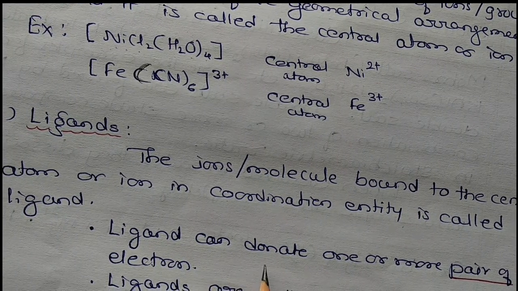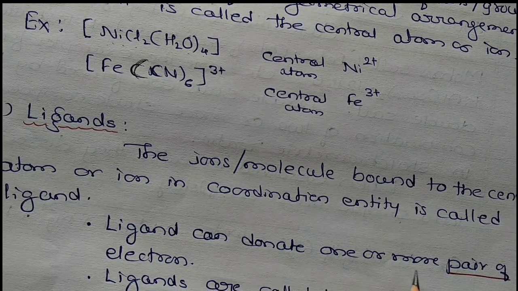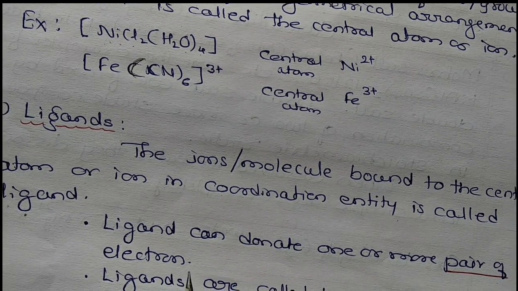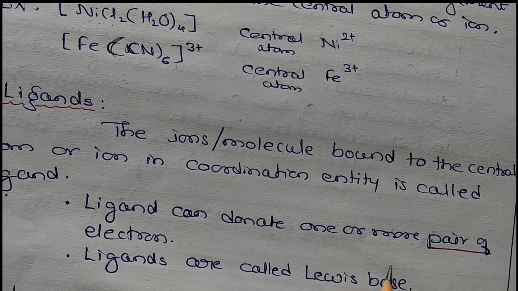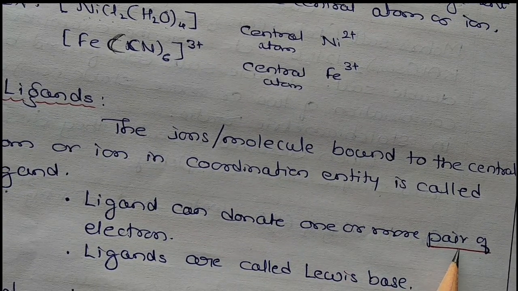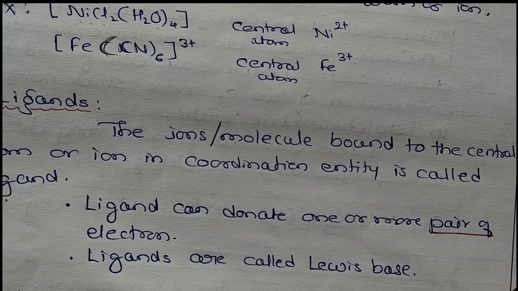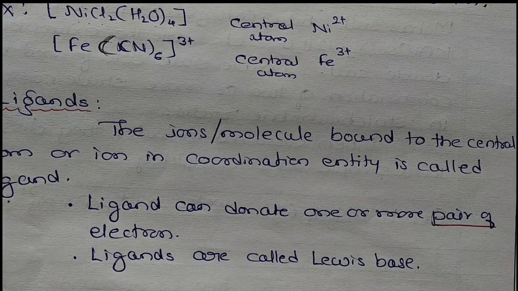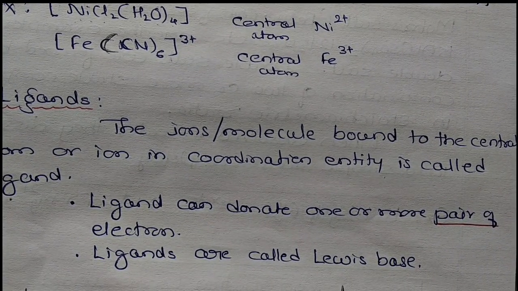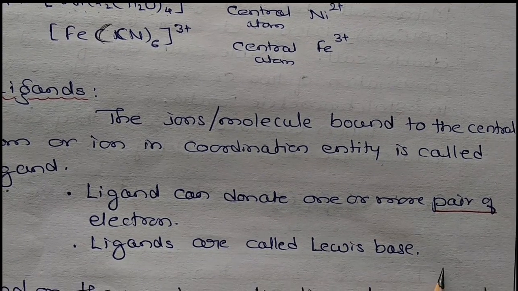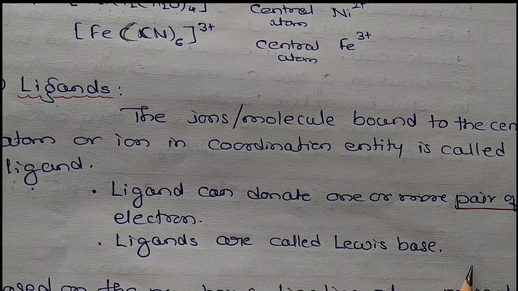A ligand can donate one or more pairs of electrons. See, here it is a pair of electrons, not only one electron. Ligands have a pair of electrons. Then ligands are called Lewis bases. Ligands are known as Lewis bases.